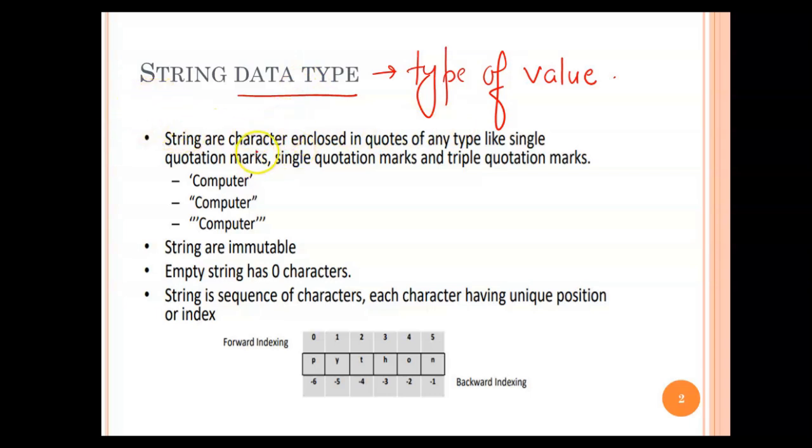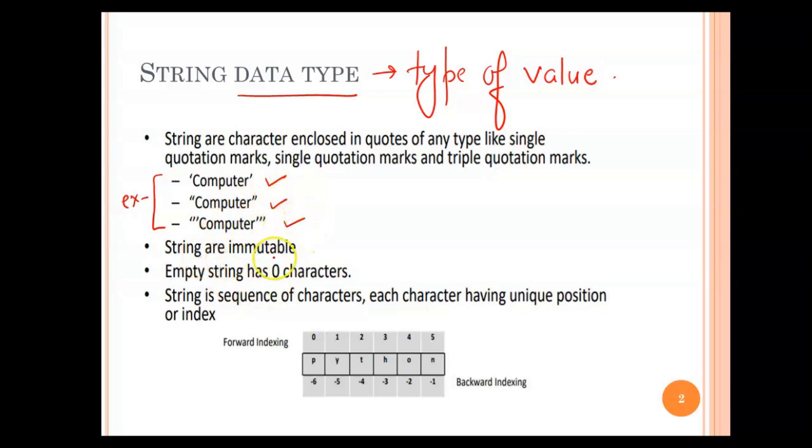String values are characters enclosed in quotes of any type. You can write the value in a pair of single quotes, or in a pair of double quotes, or triple quotes. Anything is fine. You can see all three examples I have written here. This computer is given in single quotes, which is a valid example of a string. You can write the same thing in double quotes, or even in triple quotes.